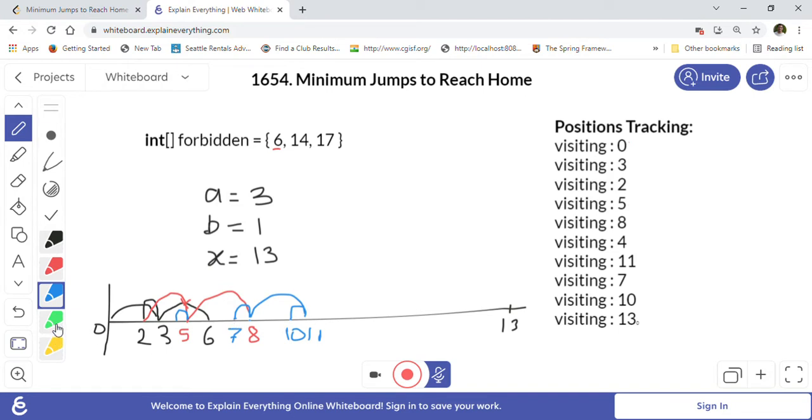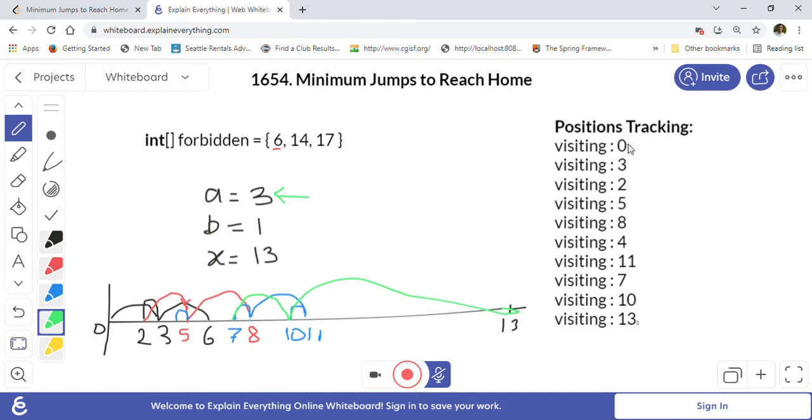You can reach 10 either from 11 by going backward, or by taking 7 and jumping 3 forward. And from 10 you can jump directly to 13, because 3 is the forward jump. So this is one of the sequences the bug can take to travel from 0 to 13. This is the position tracking of how the bug can travel. Now let us look into how we calculate the minimum number of jumps.